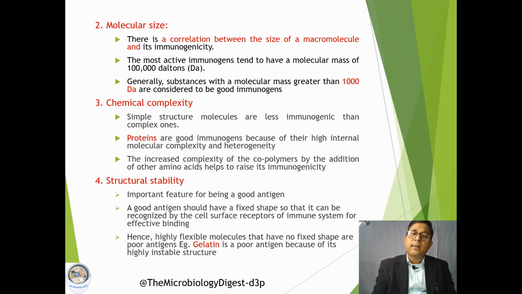This is another important feature of antigens. To be a good antigen, the substances or molecules should be structurally stable. Why? Because the immune cells recognize some specific structures present on the antigens. If these structures are not stable, these antigenic sites will not be recognized by the immune cells, and these substances will not be able to induce the immune response.